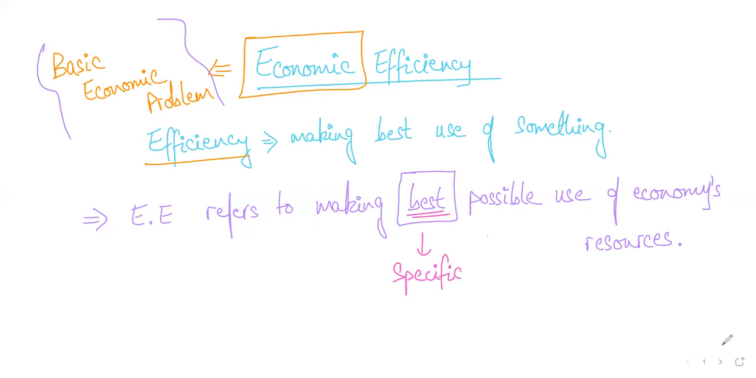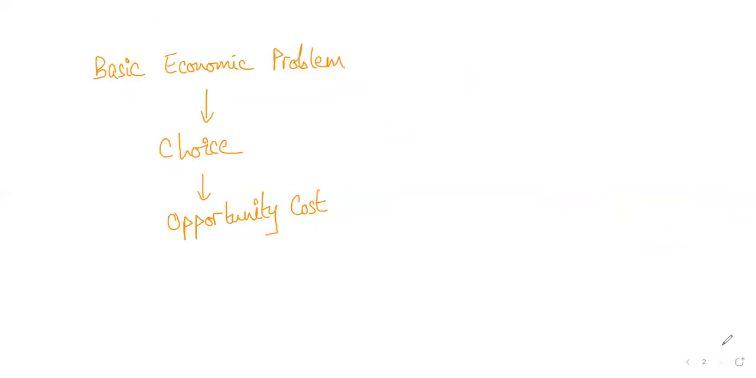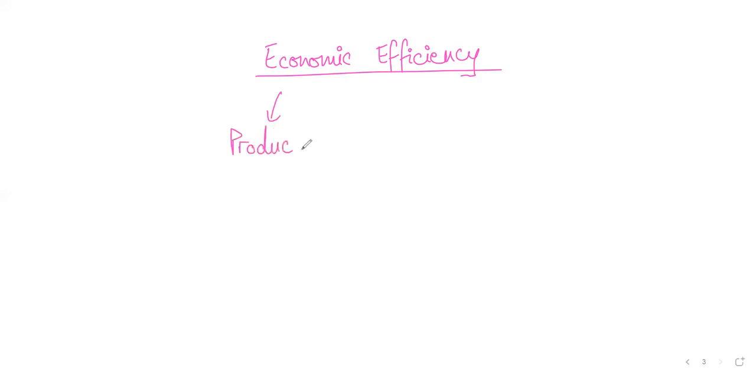That is why we will define economic efficiency in terms of two components. If a country has economic efficiency, it will have these two components. If these two components are missing, this means a country is not economically efficient. What are these two components? Economic efficiency has two components. If a country has economic efficiency, it will be both productively and allocatively efficient. So we define these as productive efficiency and allocative efficiency.